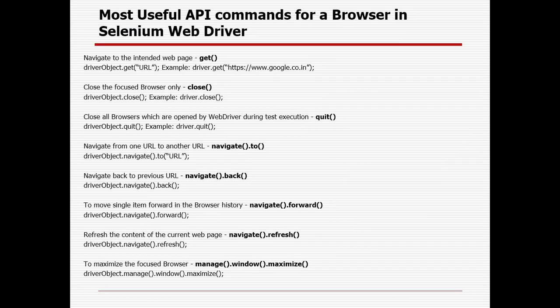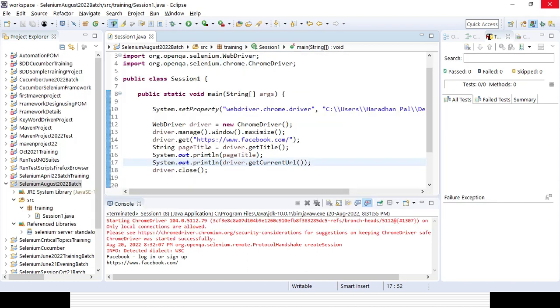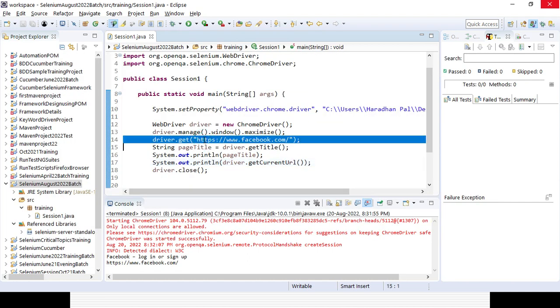Then the next thing is that whatever I have written, I have mentioned everywhere. I am not writing anything new. So what is the importance of the get method? To navigate to the internet web page, you already see, right? Get, that is the get method. So it is mentioned here.